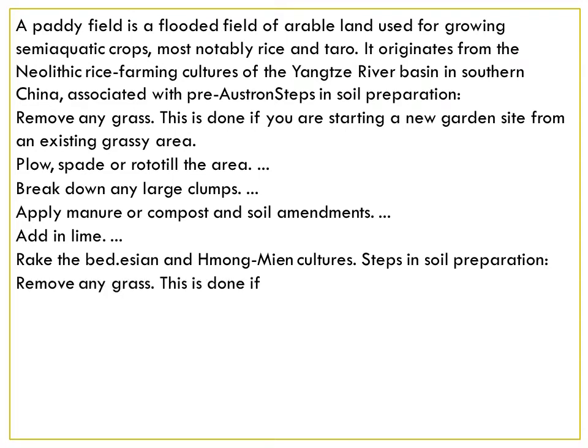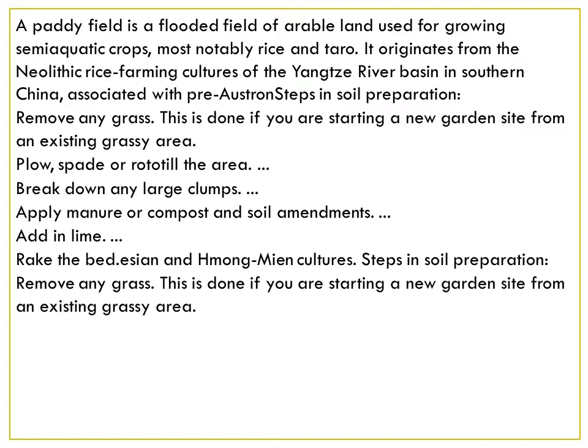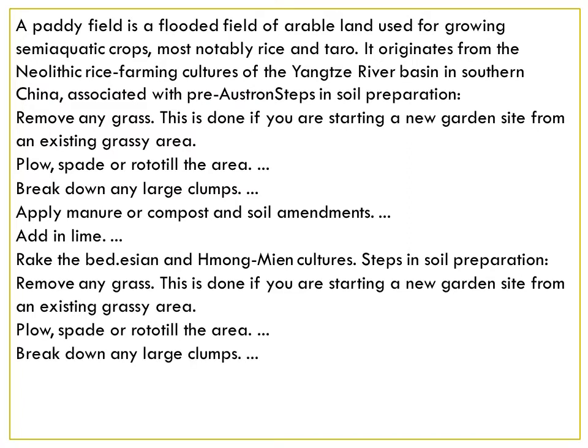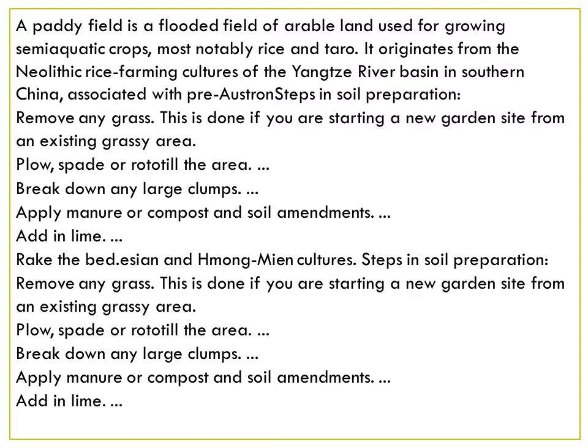What are the steps involved in soil preparation? Remove any grass. This is done if you are starting a new garden site in an existing grassy area. Okay, plow, spade and rototill the area again. Break down any large clumps. Apply the manure and compost and soil amendment. Add in lime. Drain the bed.